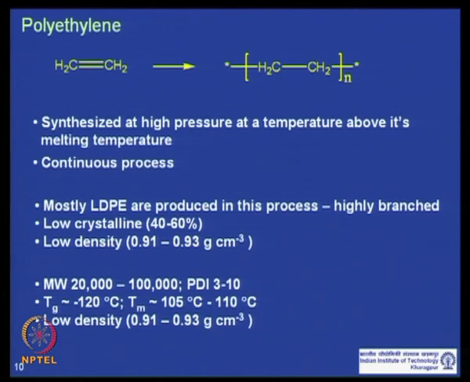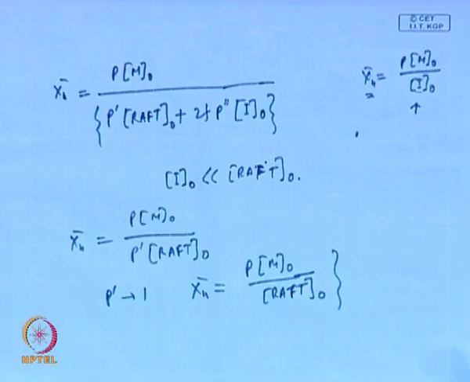So, that is why in this case the high pressure is used, and as I said, you have to keep your reaction temperature above the melting temperature in this case, so that the polymers have mobility, so that they can undergo further propagation reaction. So, this reaction is done above the melting temperature. It is a continuous process, and